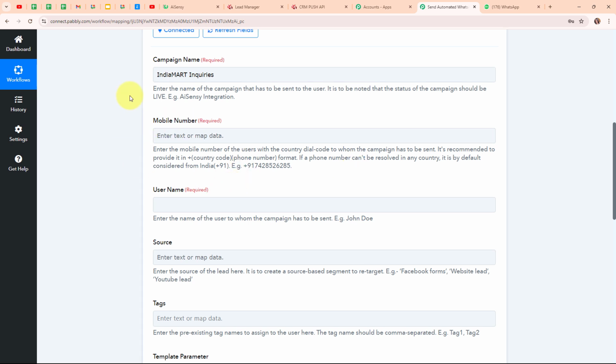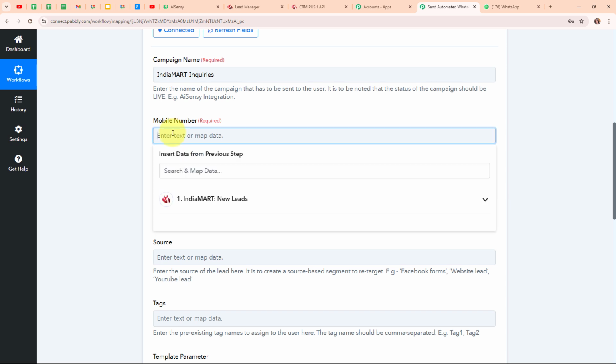So here in this mobile number field, I need to enter the number to whom I want to send the WhatsApp message. So instead of entering this detail manually, here I'm going to map the data. Mapping data means insert data from previous step. That means here I'm going to map the data from the response I've received in my trigger step. Mapping makes a text dynamic so that whenever we are going to receive new leads through IndiaMART account, then automatically this previously existing detail will be updated with the new one.